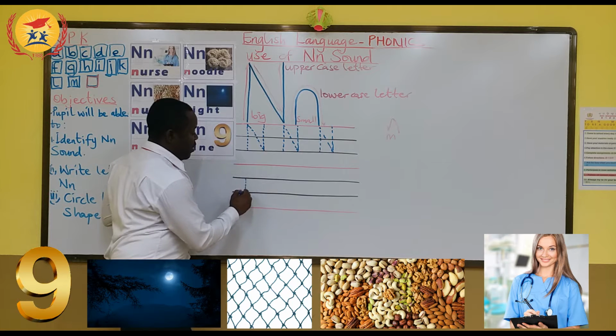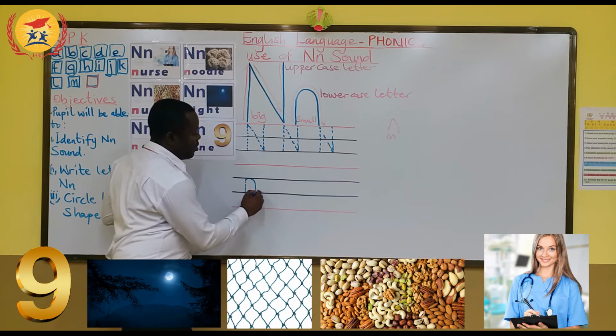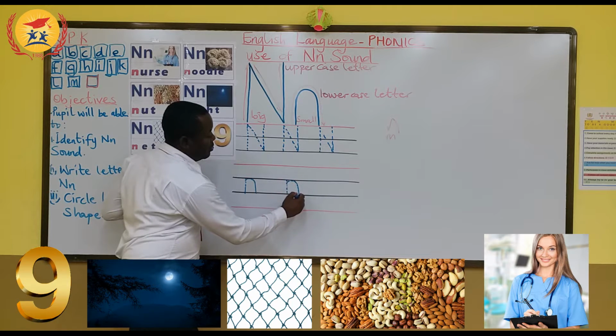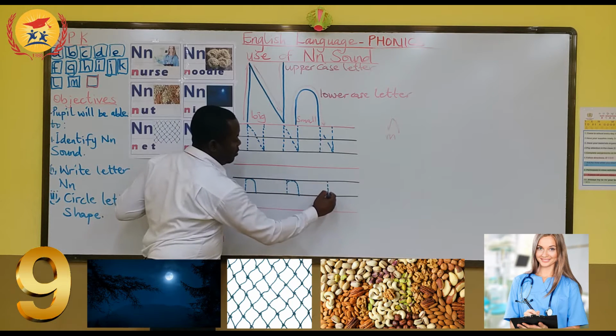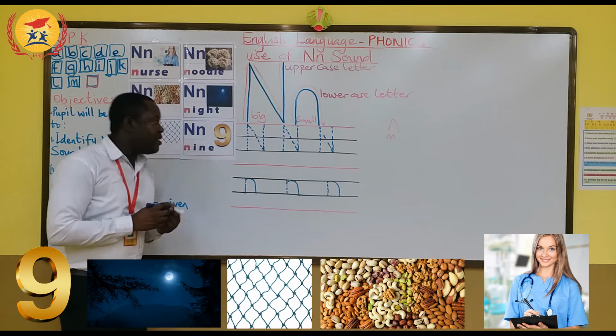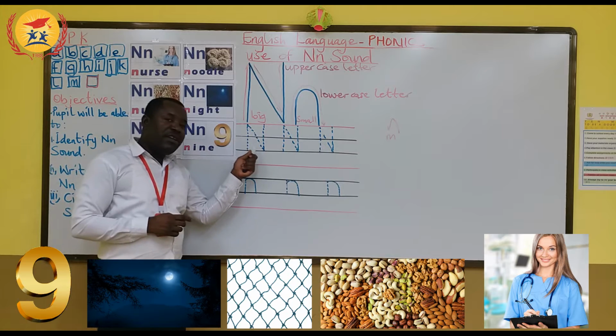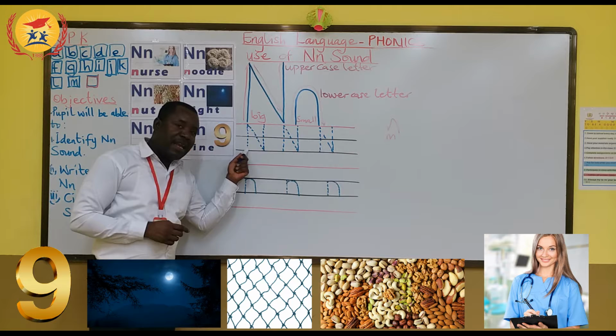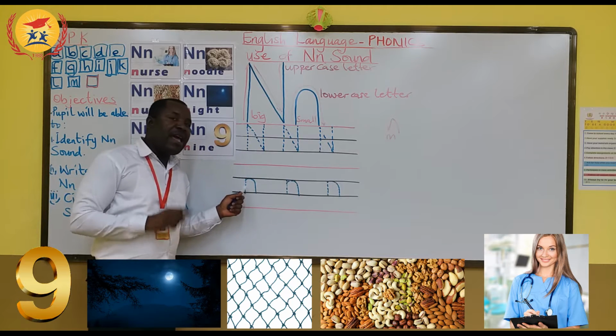Look at it in the black. Like this. Like that. And this. Okay. So please know the difference between the big letter N and the small letter N.